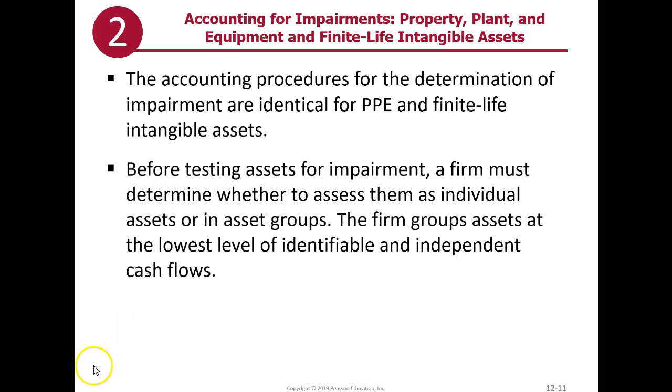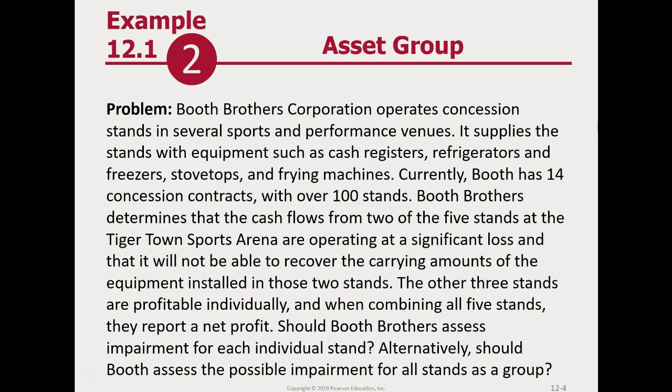Let's look at an example. Booth Brothers Corporation operates concession stands in several sports and performance venues. It supplies the stands with equipment such as cash registers, refrigerators, freezers, stovetops, and frying machines. Currently, Booth has 14 concession contracts with over 100 stands. Our point right here is trying to figure out at what point do we group the assets.